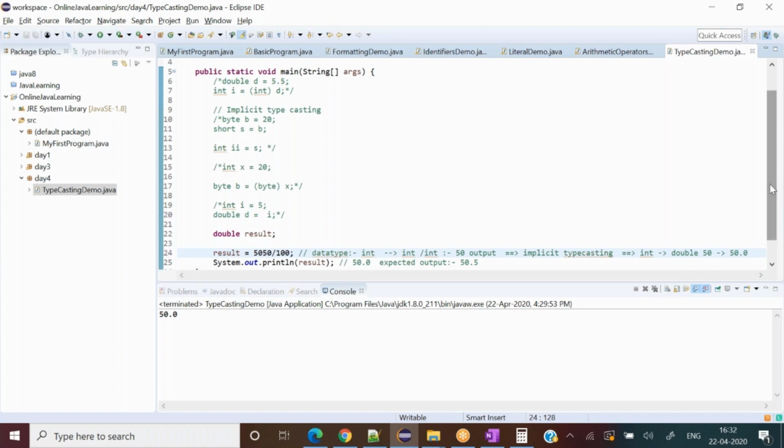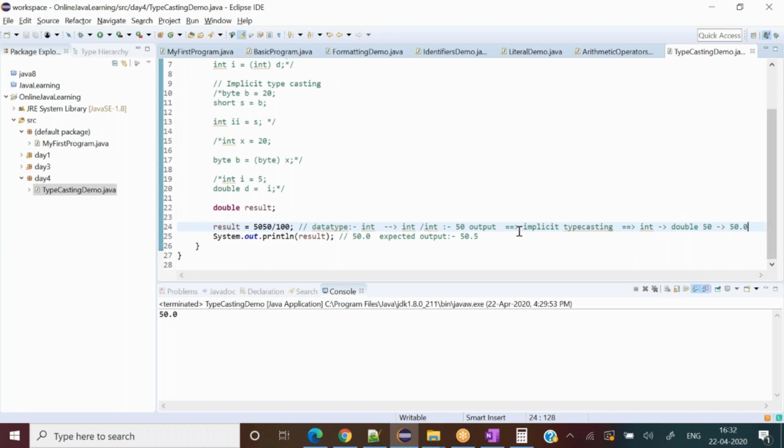If those things are clear to you, then you are moving in the right direction with respect to understanding this little bit complex thing. Okay. Any doubt? Okay, we're going to review again.